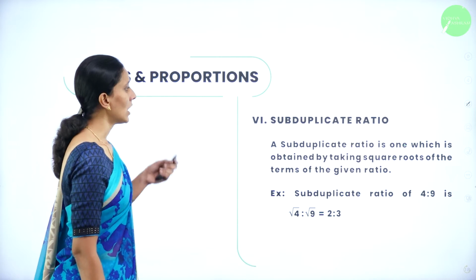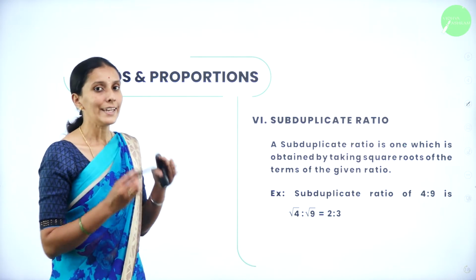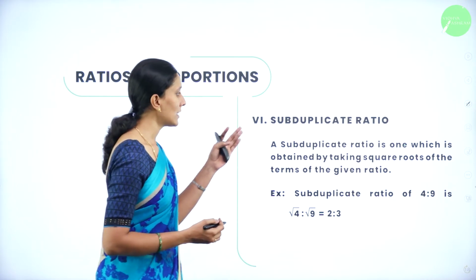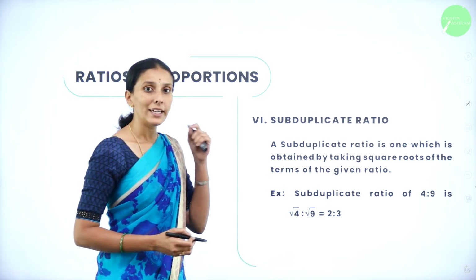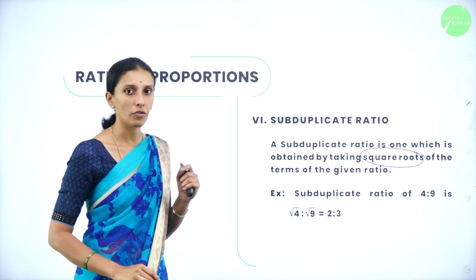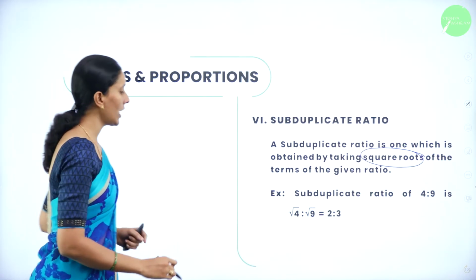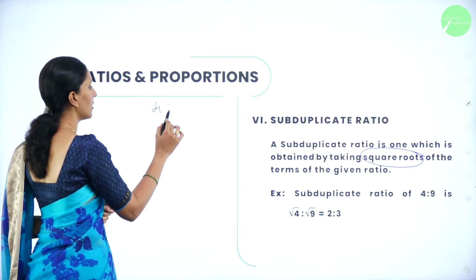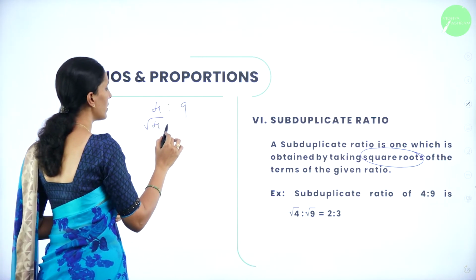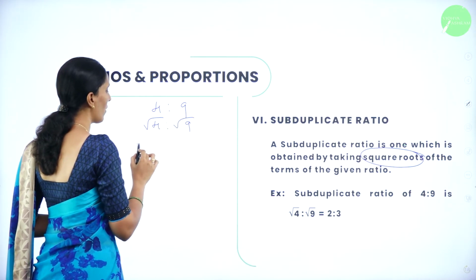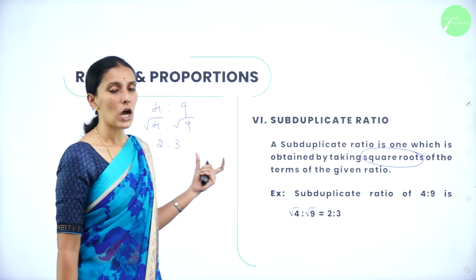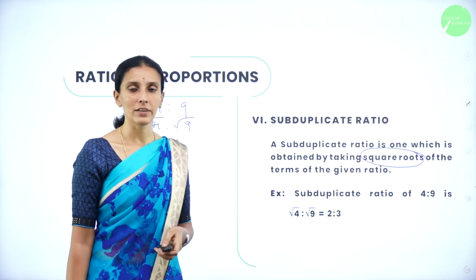Similarly, we have a sub-duplicate ratio. In duplicate ratio, you will square the given ratio. In sub-duplicate ratio, you will take the square roots of the given ratio. I have taken an example of 4:9. So taking square roots on both sides, it is root 4 is to root 9. So your value is 2:3. So this is how we will get the sub-duplicate ratio.